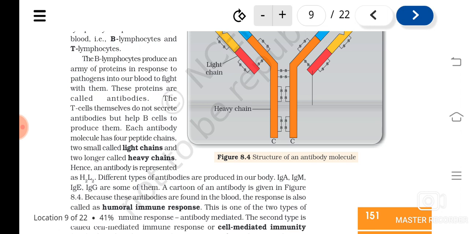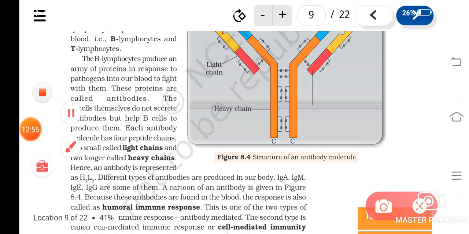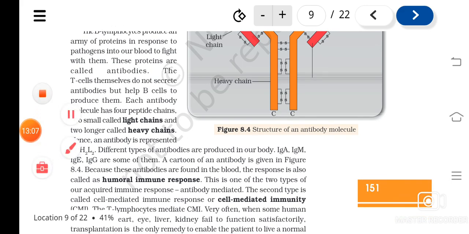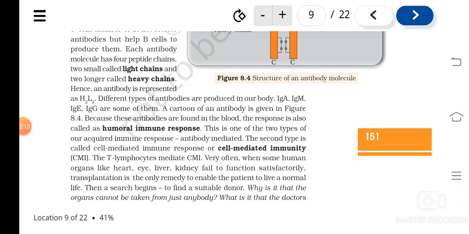There are different types of antibodies produced in our body, like IgA, IgM, IgE, IgG, etc. Anyway, these antibodies have a common structure, that is, two light chains and two heavy chains. As the antibodies are present in the blood, this response caused by the antibody production is also known as humoral immune response.